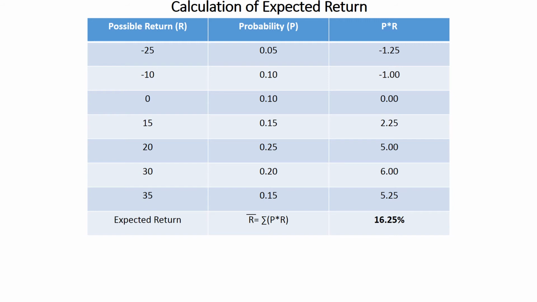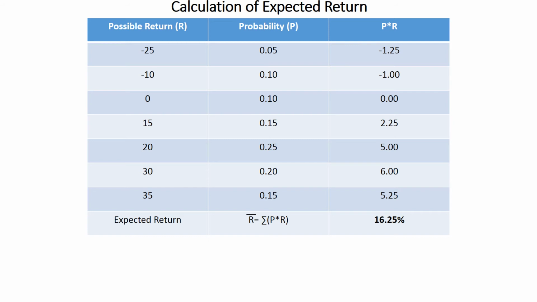The expected return will be calculated by multiplying R into P. Very simple calculation. And dear students, first understand one thing, these are very simple problems. You have already studied QMB in your first and second sem, so this will be very easy for you. So first we multiply P and R. Minus 25 into 0.05 is minus 1.25. Minus 10 into 0.10 is minus 1. 0 into anything is 0. So here we have 0 into 0.10 is 0. 15 into 0.15 is 2.25.